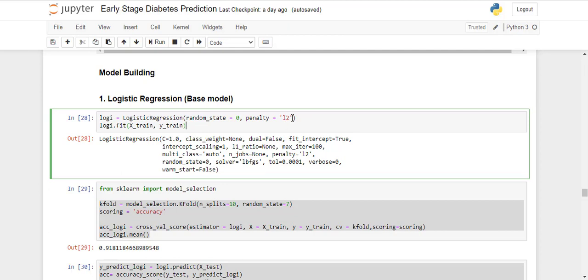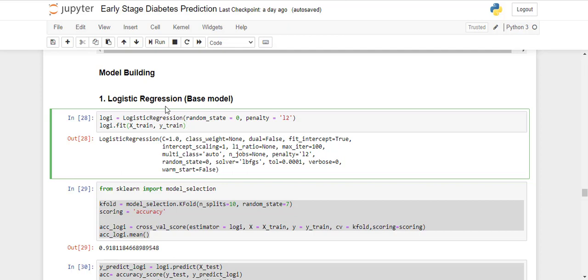L2 penalty is basically regularization, which is ridge regression.